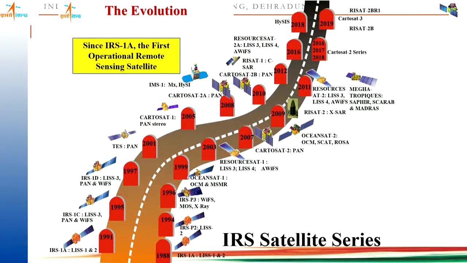Then we have the Indian Remote Sensing satellite series. We started with LISS-1 and LISS-2 sensors with 72-meter resolution in 1988. Now we have reached 2019. We have the Cartosat-3 satellite providing 0.25-meter spatial resolution. So we have various satellites that are getting upgraded. Now in Cartosat-3, panchromatic and multispectral are both there with very high spatial resolution. Earlier we had multispectral at around 72-meter spatial resolution.